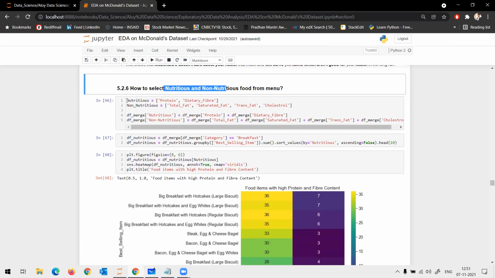I define a separate new variable. Any food that has a high amount of protein and high dietary fiber is nutritious for me. And anything that has high total fat or high saturated fat, basically your fats and your cholesterol, is very non-nutritious food. So I create two columns, nutritious and non-nutritious.